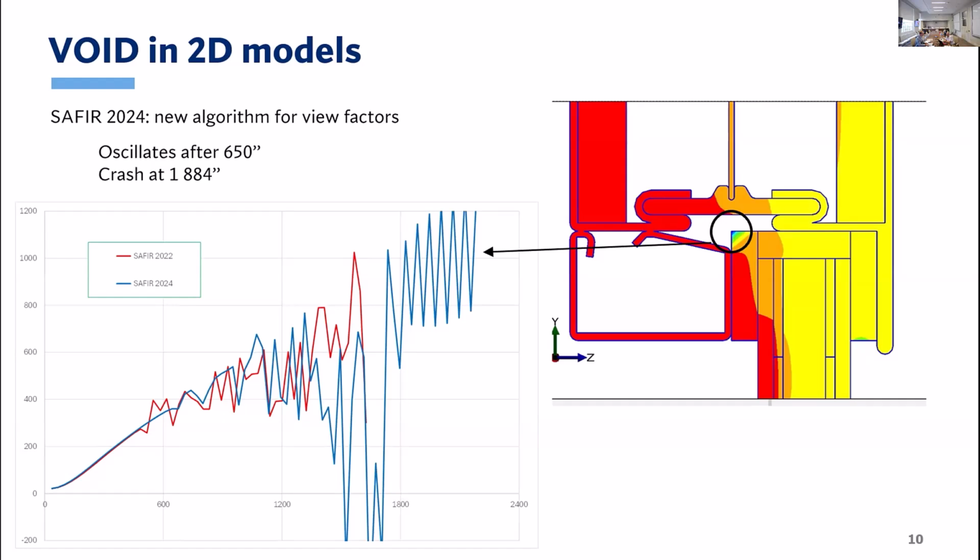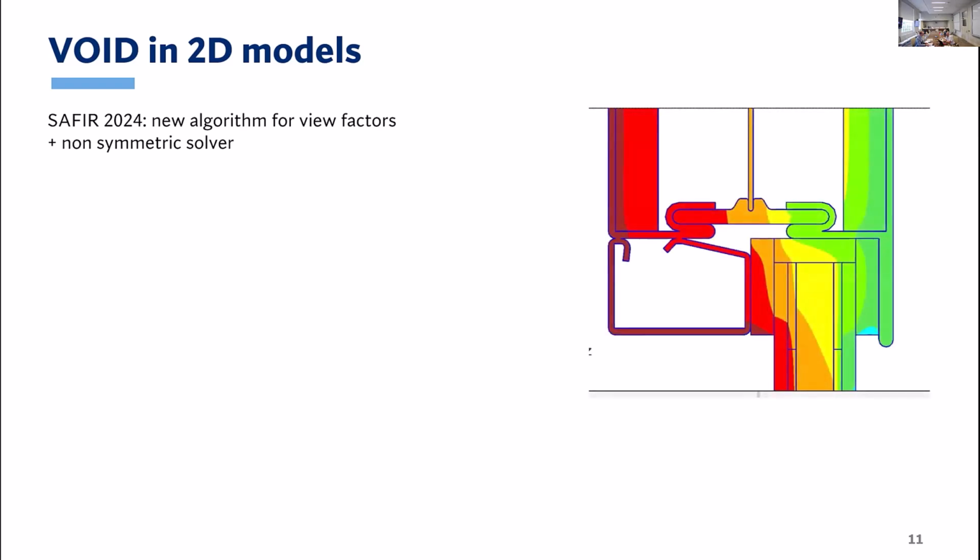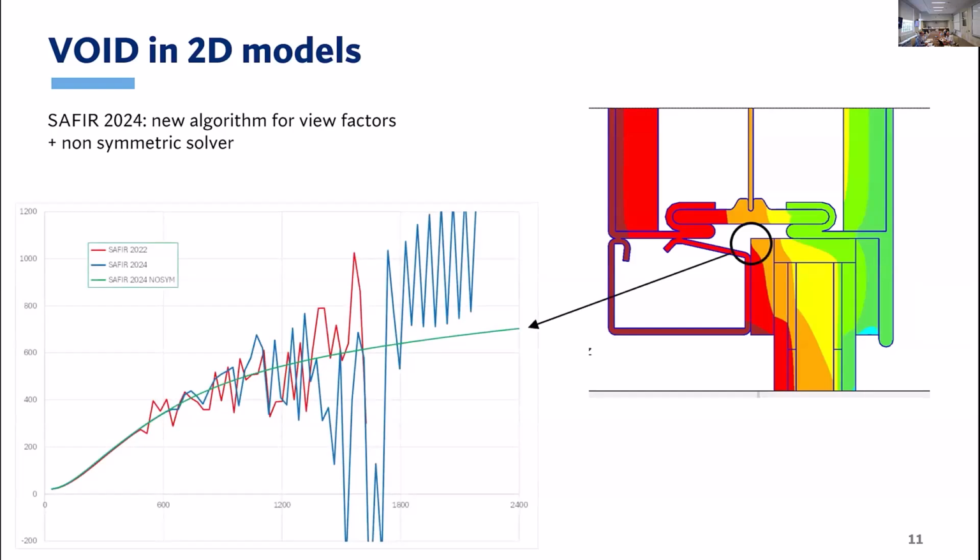So we have introduced something new. In fact, there are some terms in the equations of heat transfer by radiation which were neglected, and it worked pretty well in quite, let's say, ordinary openings or quite ordinary voids. But now we have introduced these new terms, additional terms, which forced us to use a non-symmetrical solver. And this is the green curve. You see now no oscillation, and the result is here until 40 minutes, but it could run for 60 minutes without any problem. And also the number of iterations is reduced. So it's, we think, a significant improvement.